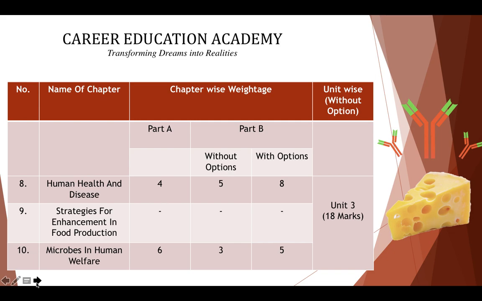You have 6 MCQs for microbes in human welfare, which is actually a very small chapter. So the chapter wise weightage is also very good over here, and you get 18 marks just by preparing 2 chapters.